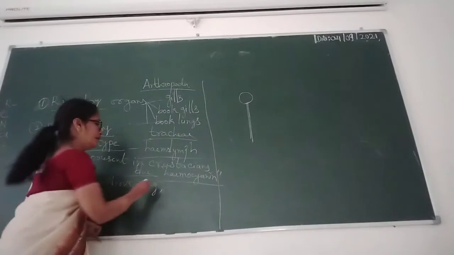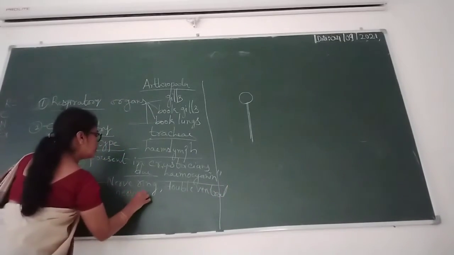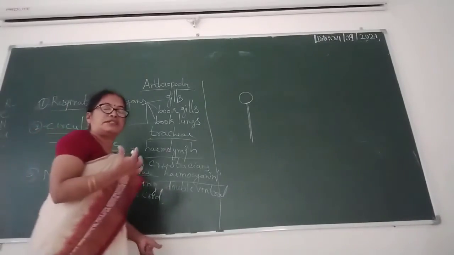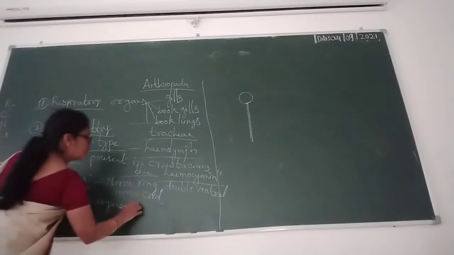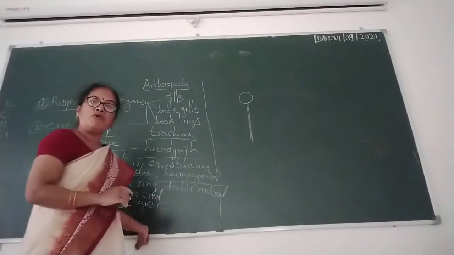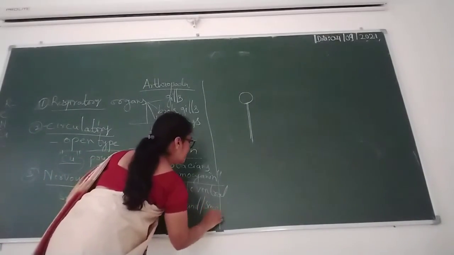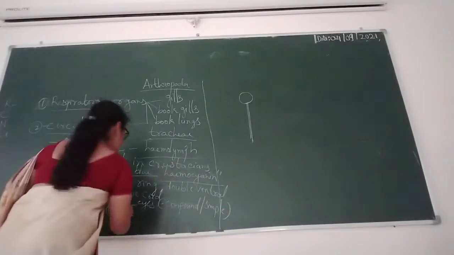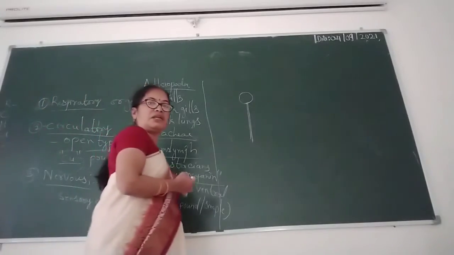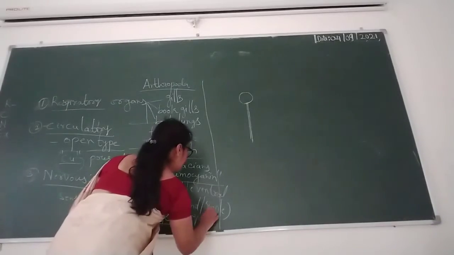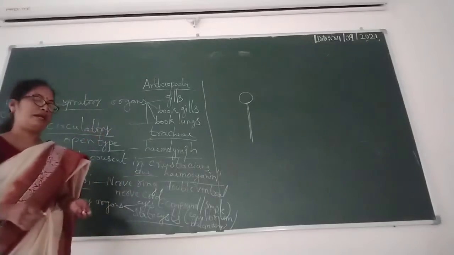The sensory organs are eyes, some simple and some compound, and statocysts, which help in equilibrium and balancing.